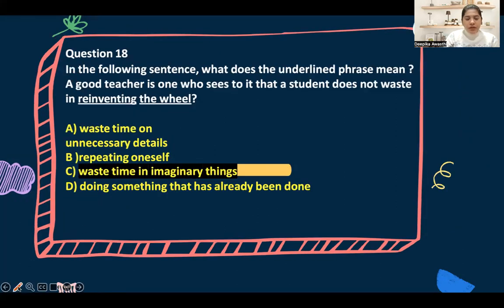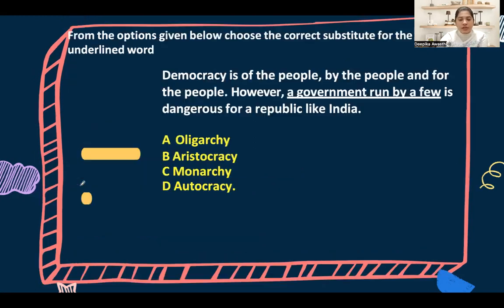Okay. Let's see, what is the answer here? A good teacher is one who sees to it that a student does not waste time reinventing the wheel. So, what is reinventing the wheel, everyone? If I say, for the upcoming NMAT, you just don't have to do critical reasoning or reasoning questions because we have already done that last month, that means I'm asking you not to reinvent the wheel or waste time on something which you have already done. So option D will be the correct answer.